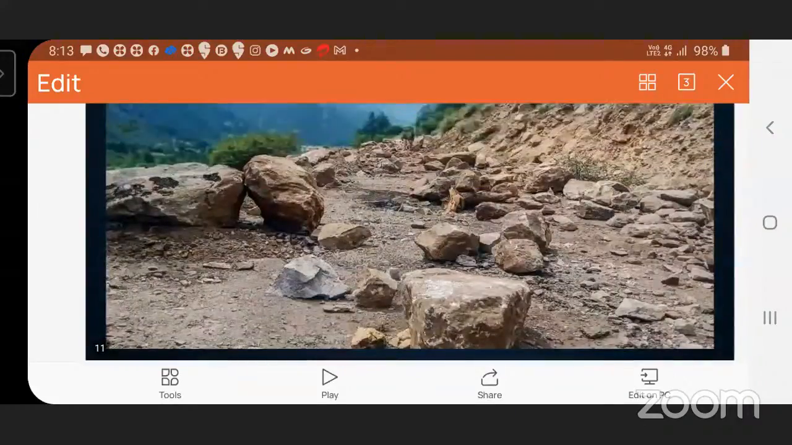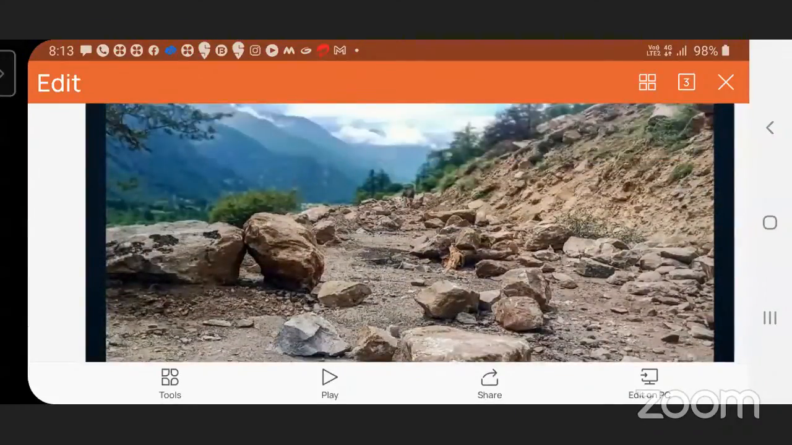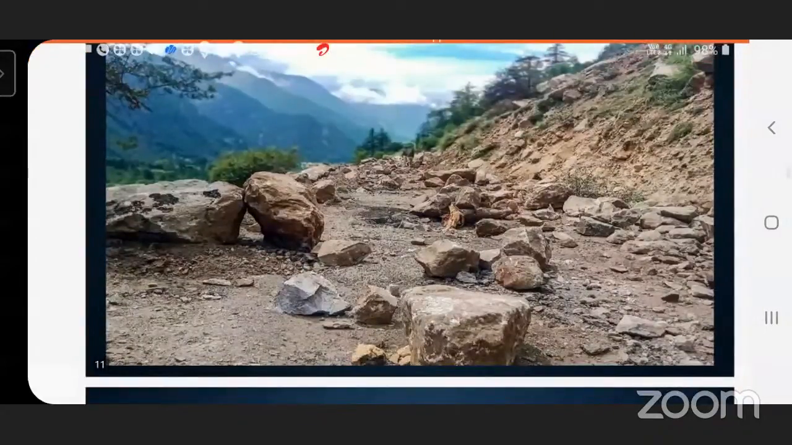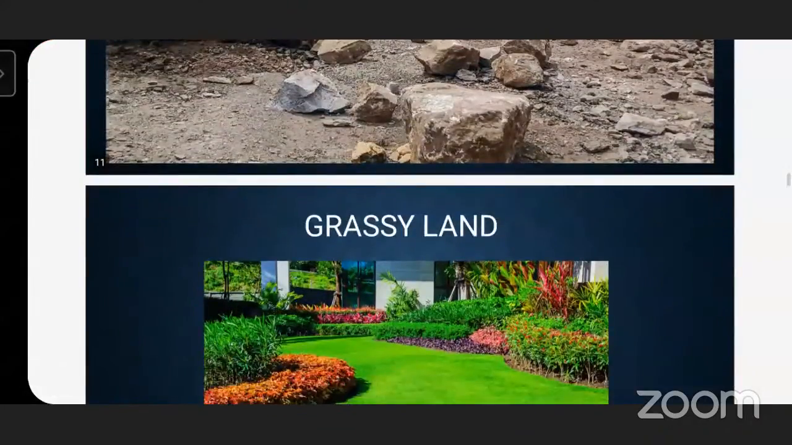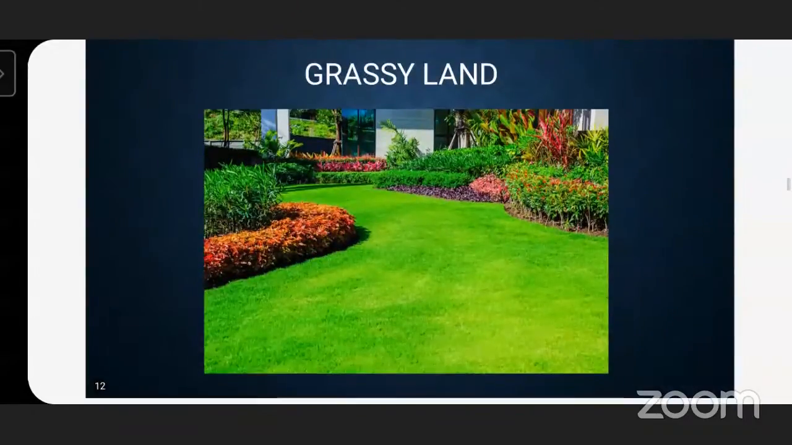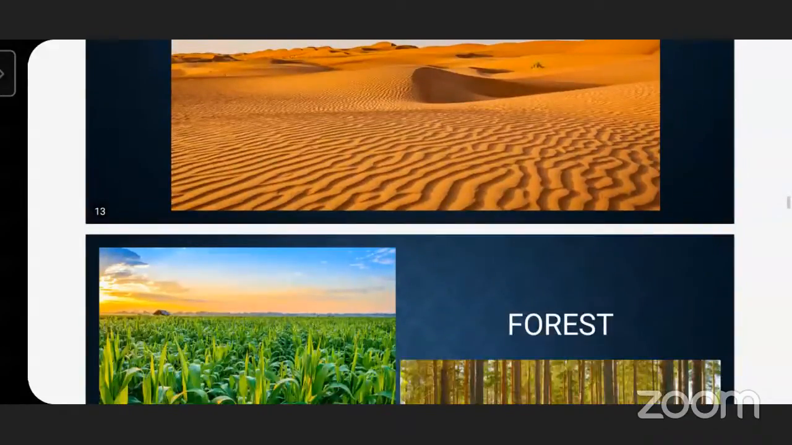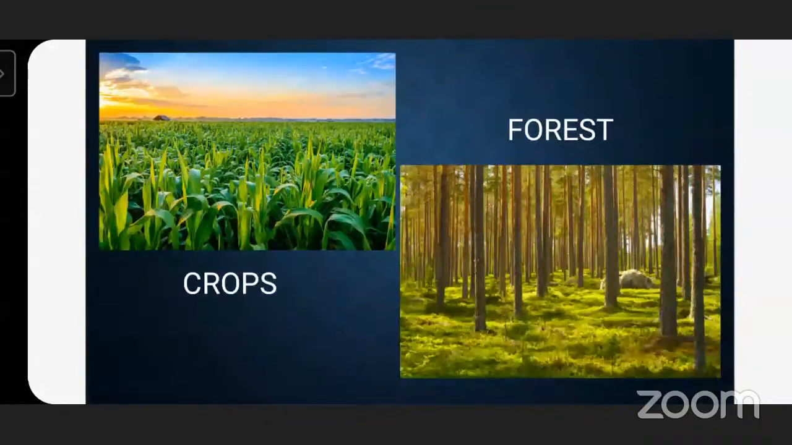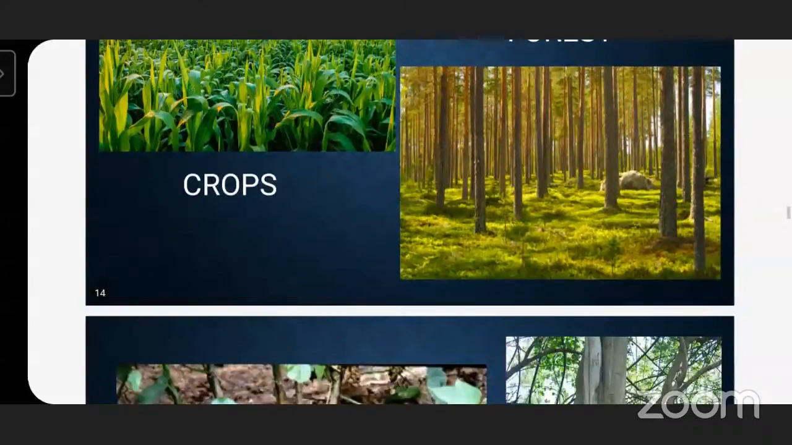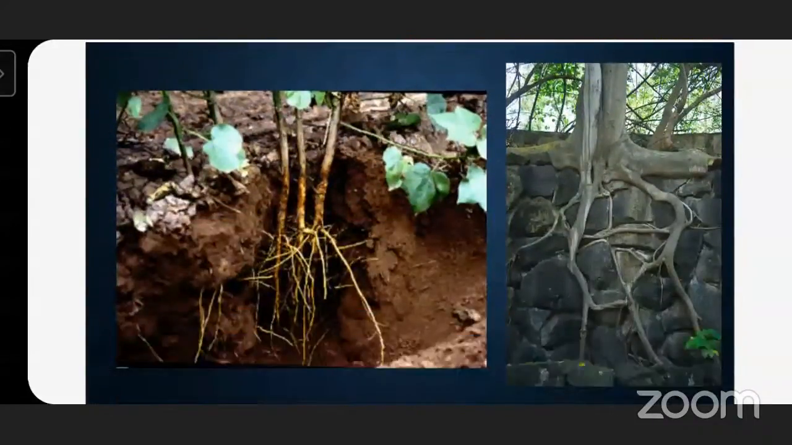So all this we have seen on the land part. We can see rocks. Then in some portion, we can see the grassy lands. In some portion, we can see the sandy land. Then on some part of the land, we can see the crop, and forest. Yes, we can see the forest on some part. Then if we dig the soil, in the underground layers, we can see the layers of the soil and we can see the roots of the trees.